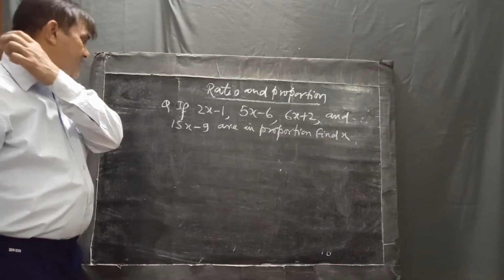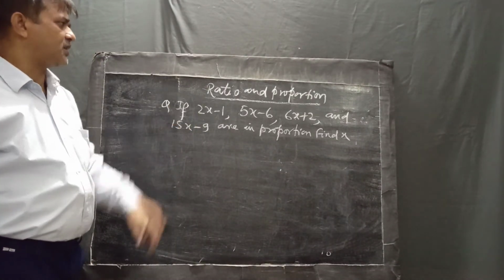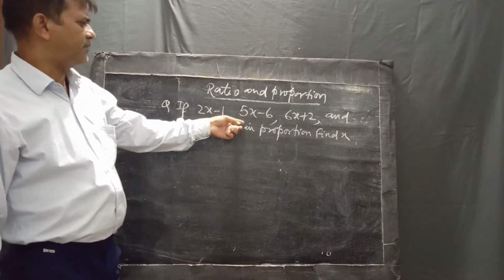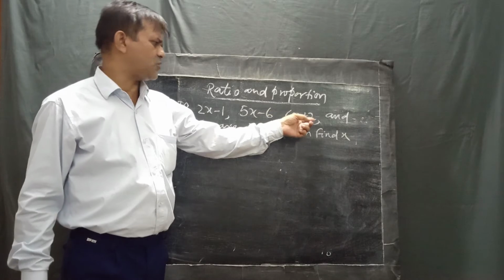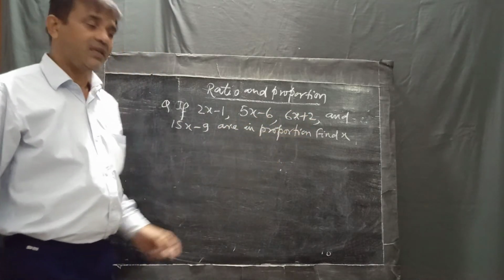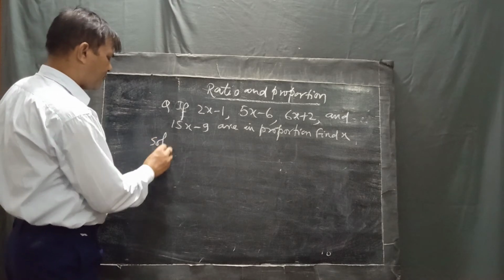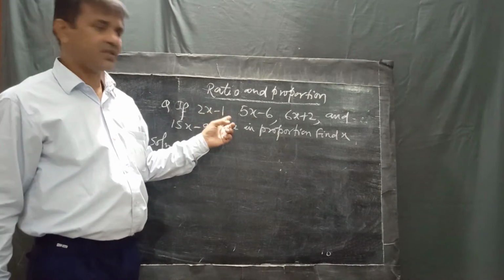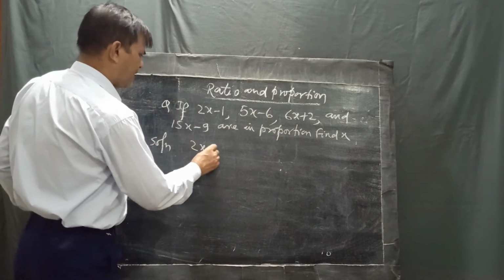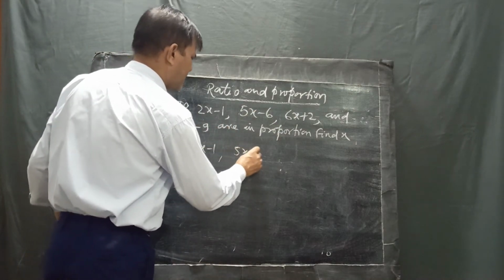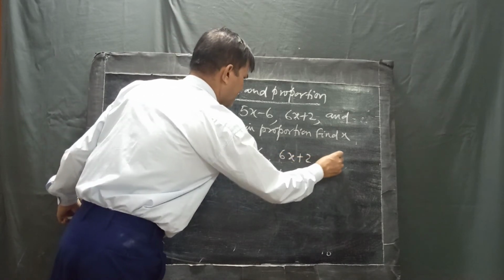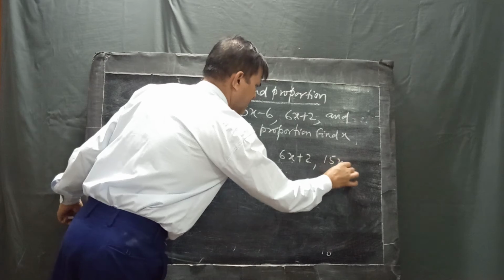Okay. Next important or expected question regarding the topic ratio and proportion is, if 2x minus 1, 5x minus 6, 6x plus 2 and 15x minus 9 are in proportion. It means according to the formula there are 4 numbers. This is A, B, C and D. We can write like this: 2x minus 1, 5x minus 6, 6x plus 2, 15x minus 9.